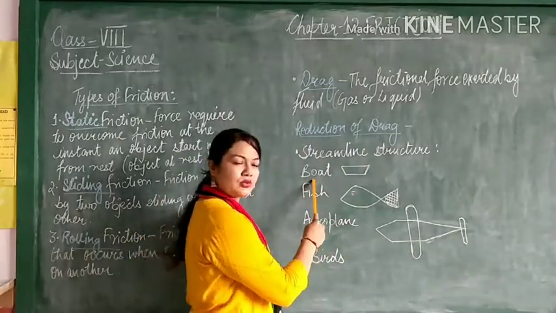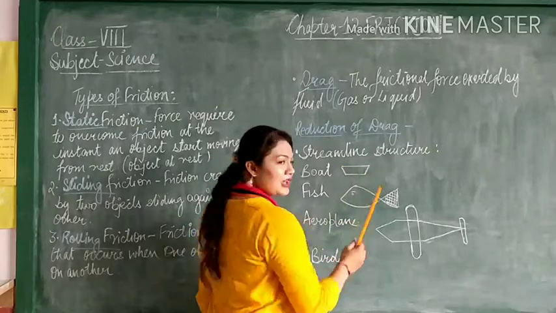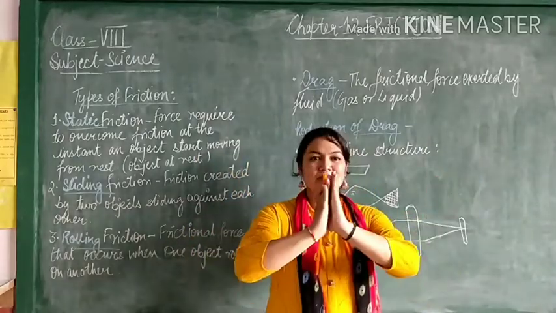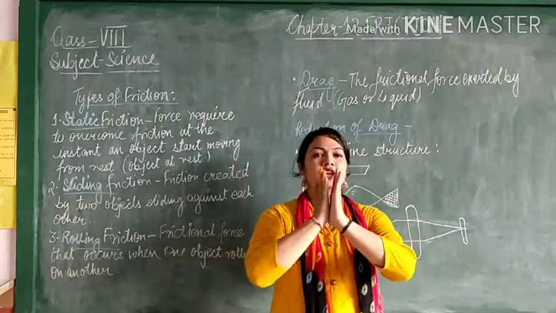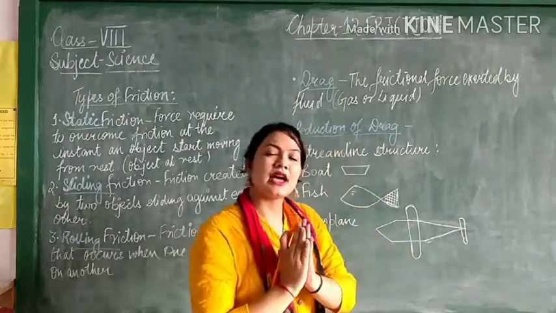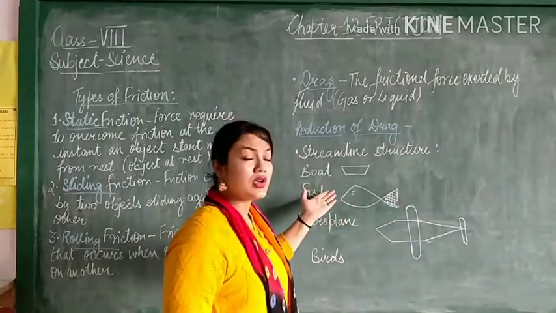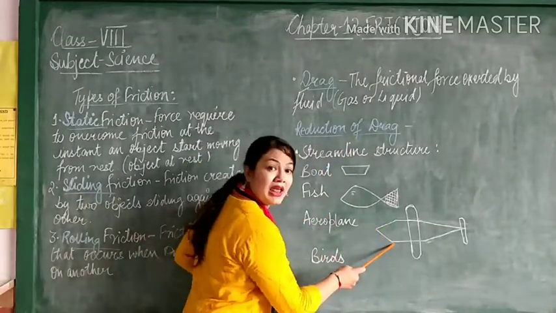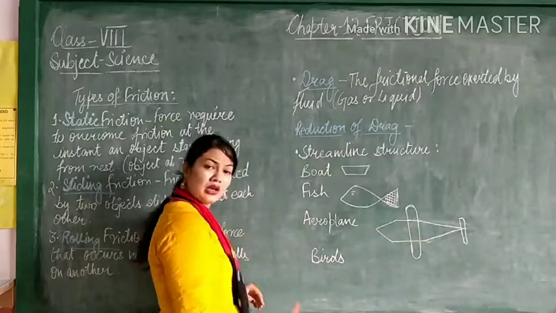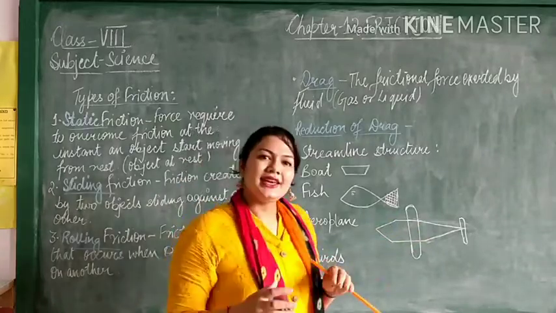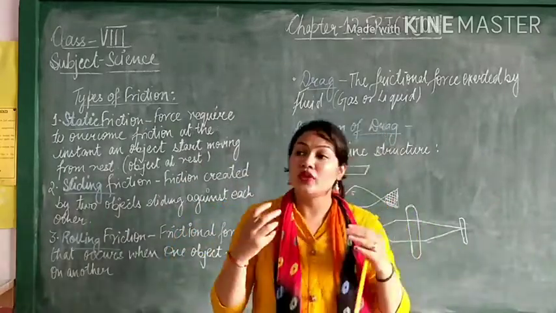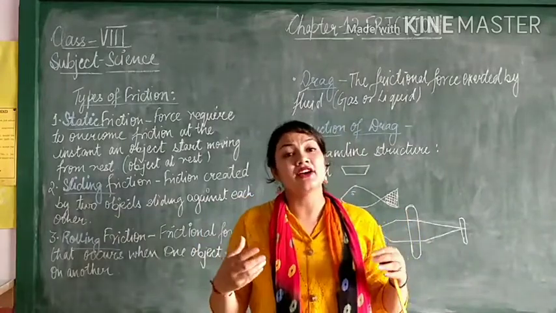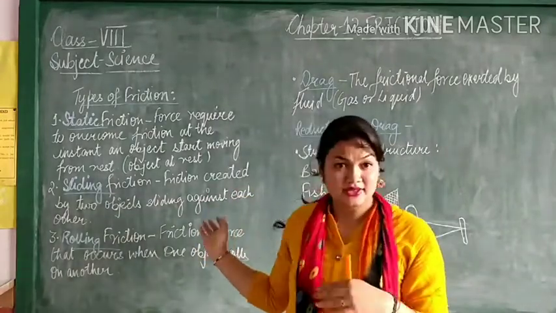How? They make boats. A boat is streamlined. If you see a ship, you will see it is streamlined from the front. It has a streamlined shape, because of that, to reduce the drag. Even the aeroplane has a streamlined shape, same, to reduce the drag. So see, from nature also we have experienced and thought of these things.